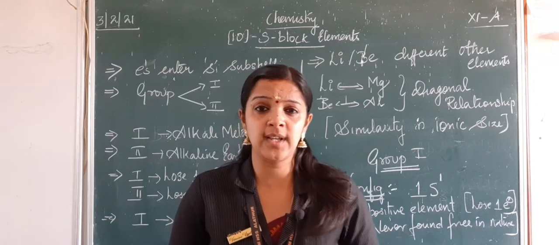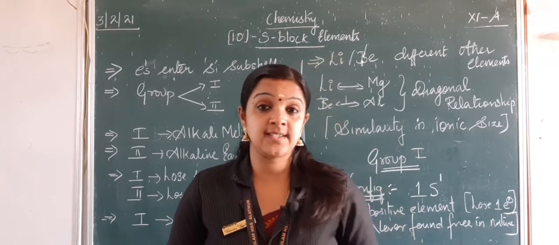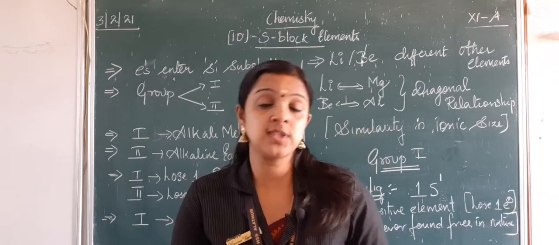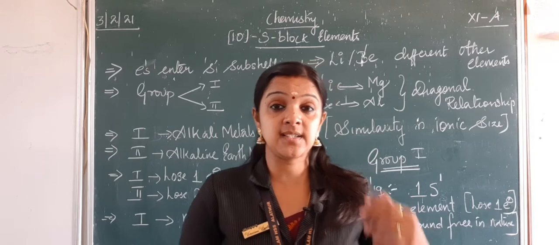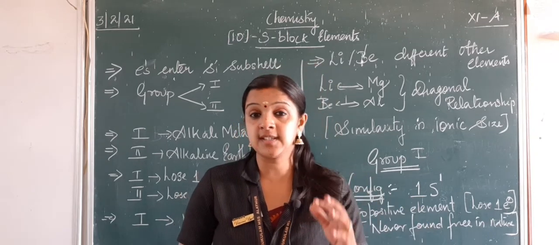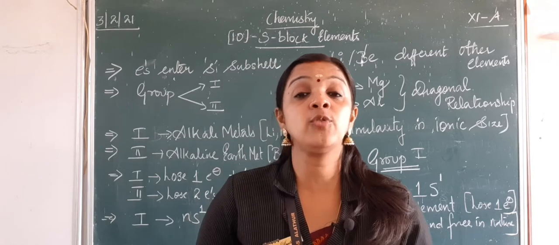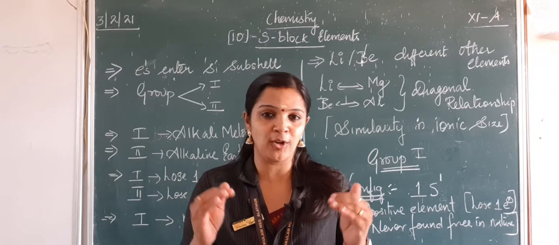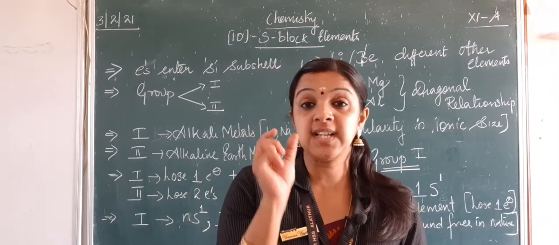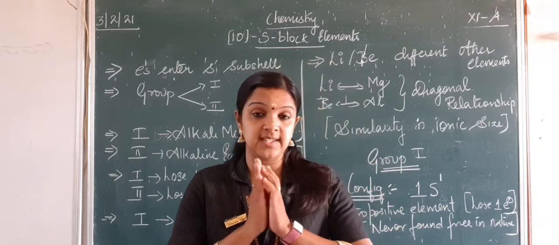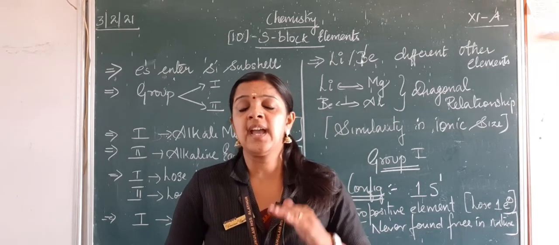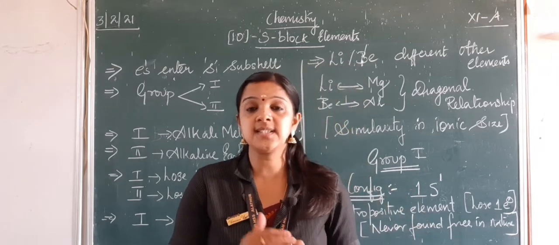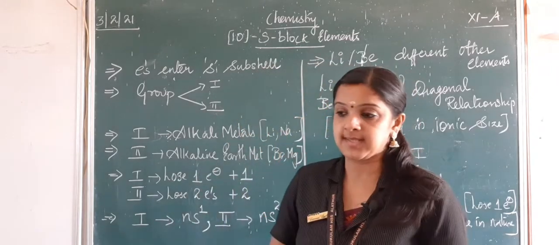When I say S block elements, we know they are on the left side of the periodic table and almost all of them are metals, they are ductile, malleable, good conductors of heat and electricity, and we know they form oxides and hydroxides. So we have learned something about S block elements. Now we are going to study in detail about their reactivity, their properties and any exceptional behavior they have. So let us get into S block elements.